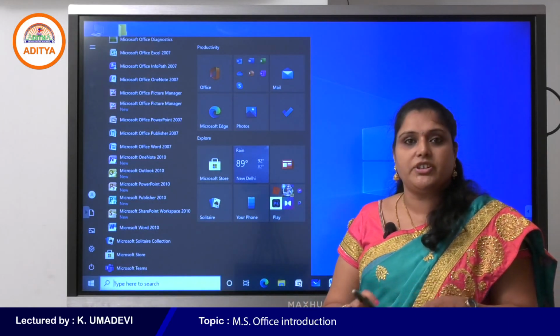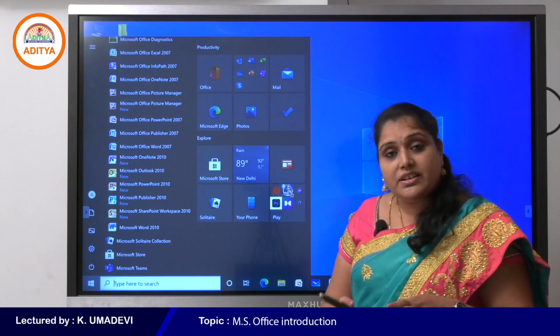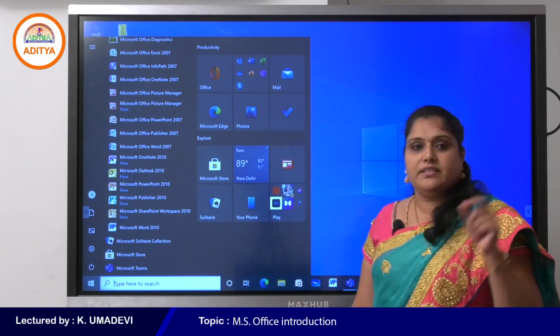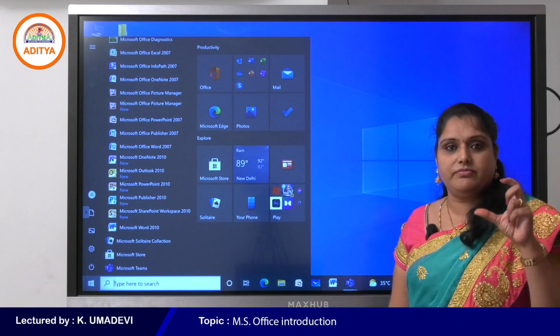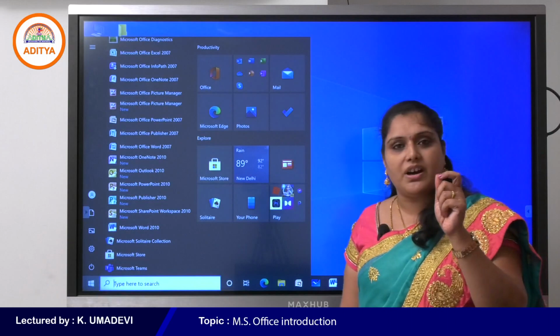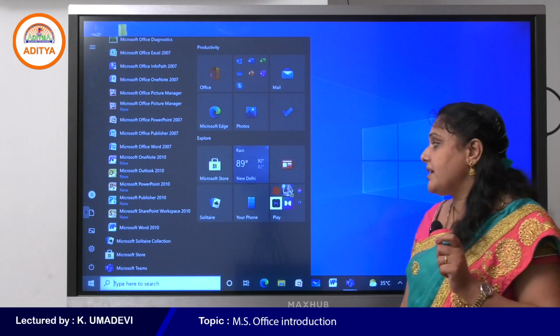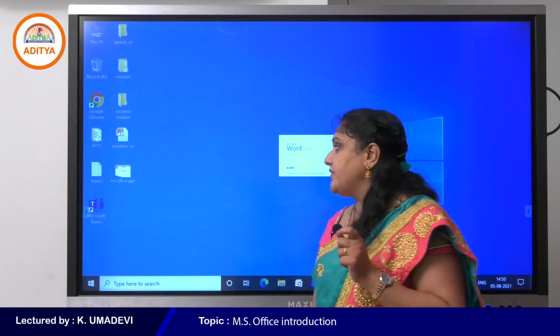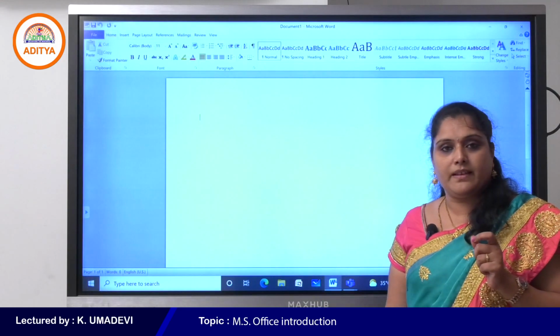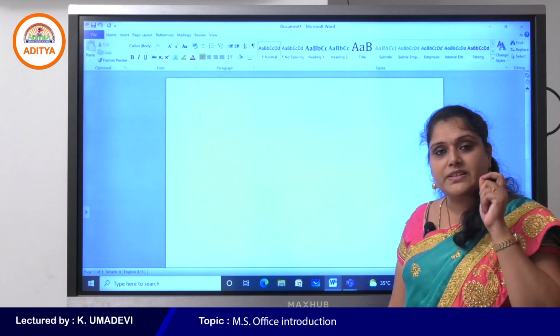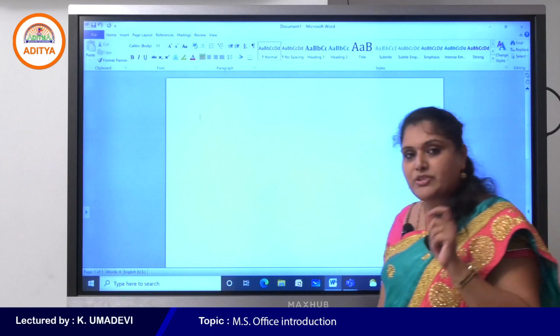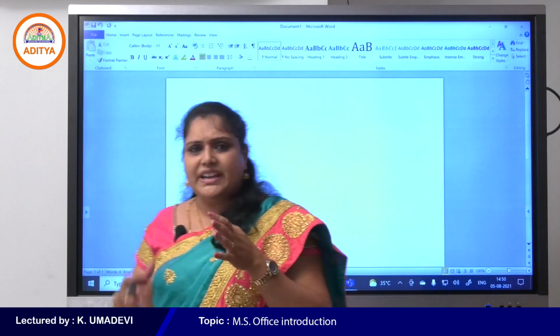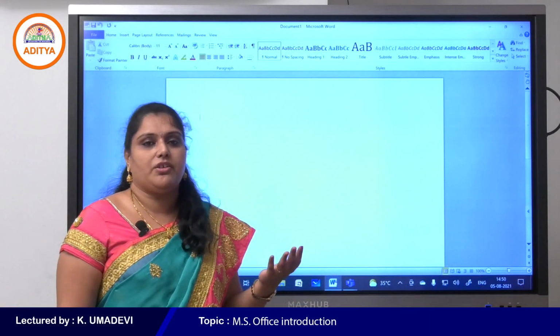Simply enter Word, or otherwise another shortcut is there. Press WINWORD, WinWord, on the Run command. So this is Word 2010. Okay, so I'll explain each and every command in MS Office 2010 because the interface is almost similar in all other versions.